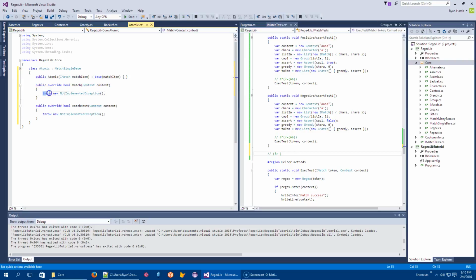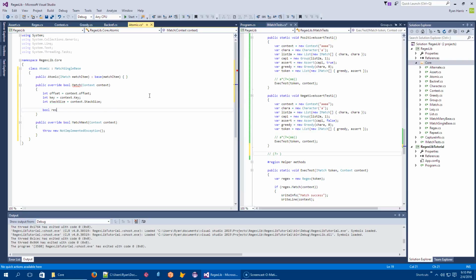Okay, so the match, well, let's keep track of all the stuff we have to keep track of. Let's keep track of the offset, context.offset. Let's keep track of the current key, context.key. And let's keep track of the stack size: stackSize equals context.stackSize.